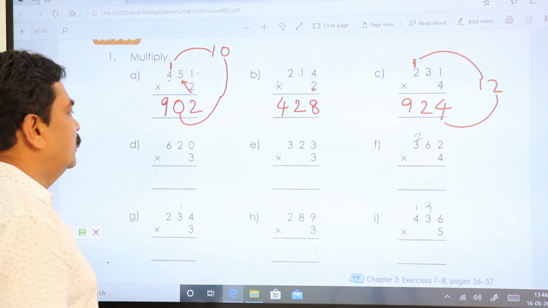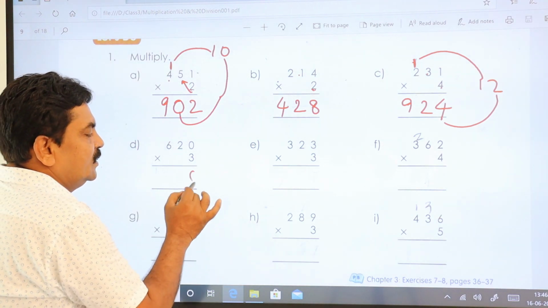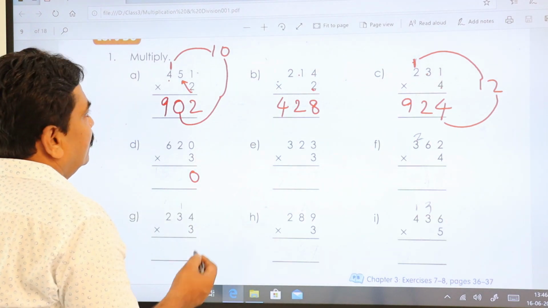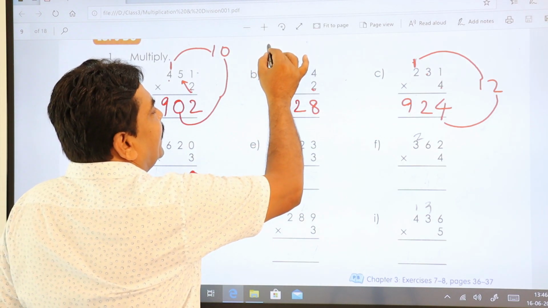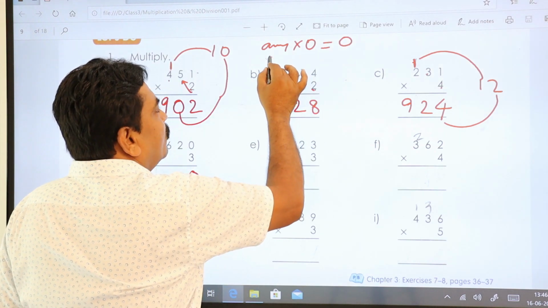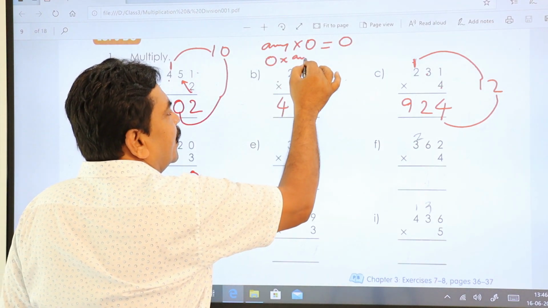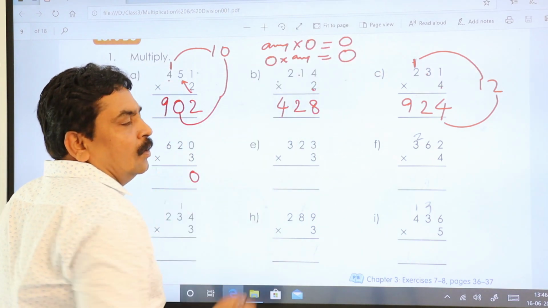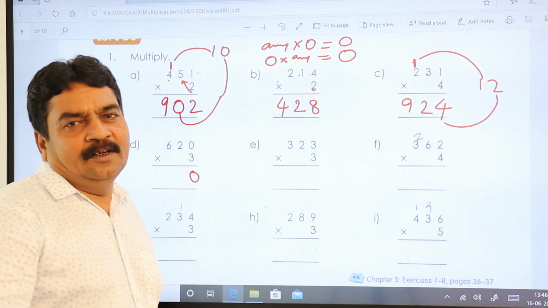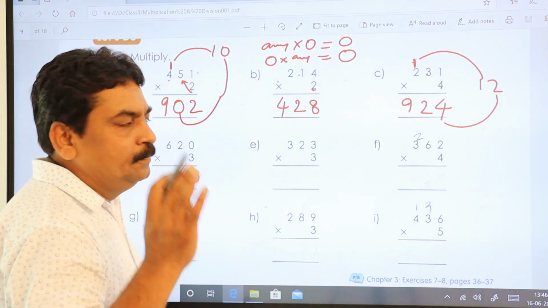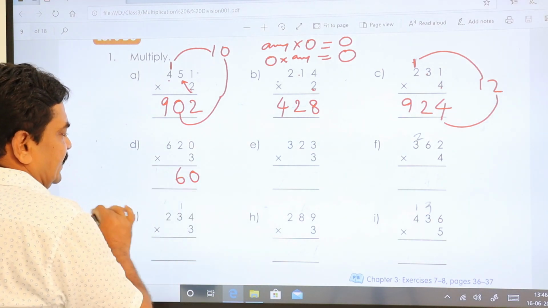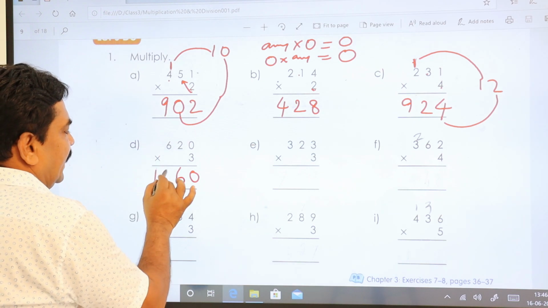Let's do D. 3 zeros are 0. Remember that in multiplication, either you multiply any number into 0, you get 0, or you multiply 0 to any number, you get 0. Remember that always. 0 multiplied to anything gives 0, or anything you multiply to 0 always gets 0. 3 twos are 6. 3 6s are 18.